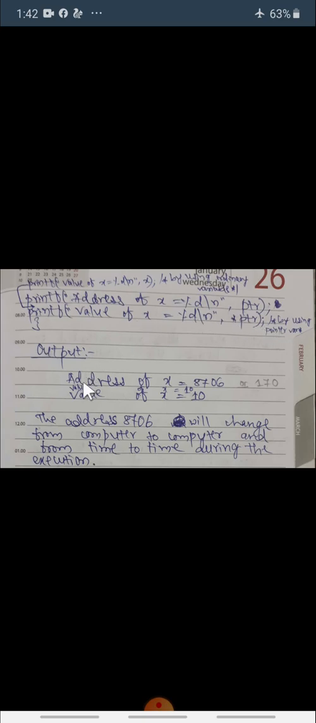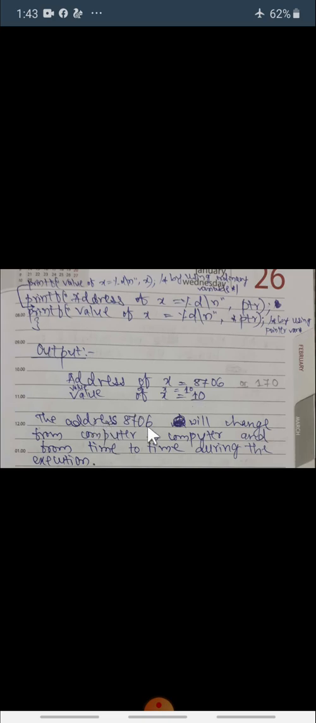So the output will be like this: address of x is some address like 8706 or any number like this, I have taken, and this address of x will be different from computer to computer and from one execution to the next execution. Okay, then the value of x is 10 here. This 10 we are displaying by using an ordinary variable, and value of x is equal to again 10. This 10 we are displaying by using a pointer variable.